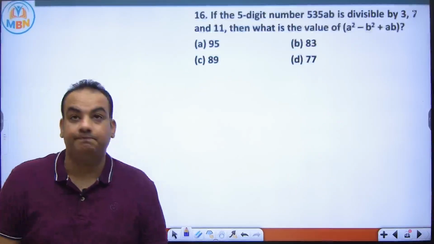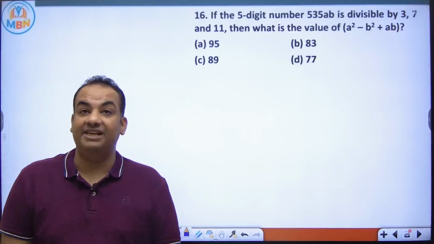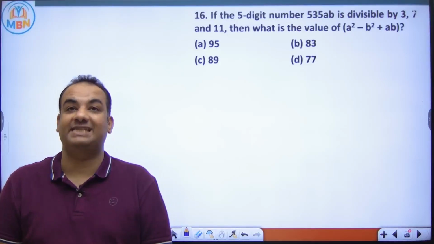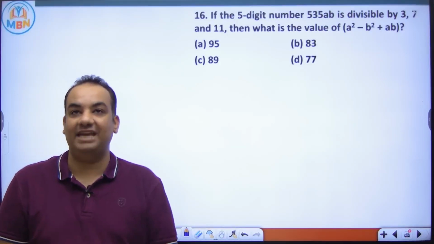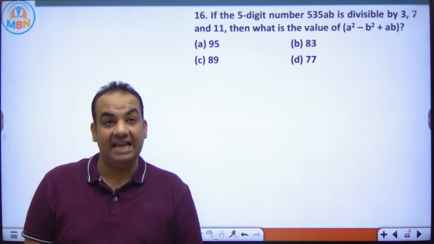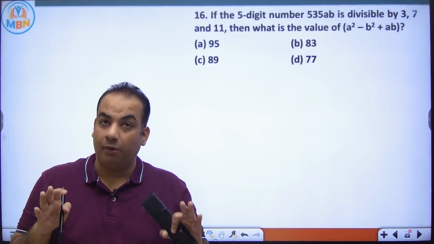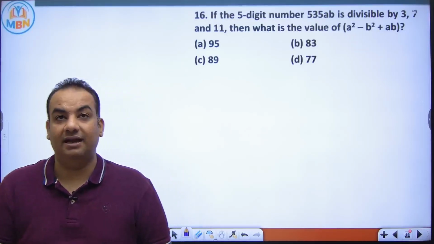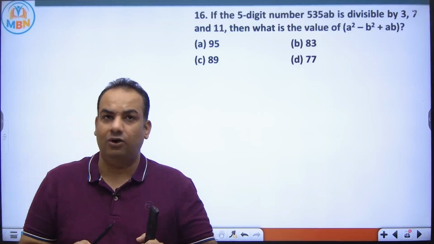Please see this. If the 5-digit number is divisible by 3, 7 and 11, what is the value of a square minus b square plus a? Again, a question taken from previous year. Pause the video, try to solve this, and then look for the solution. I hope you have tried till now.